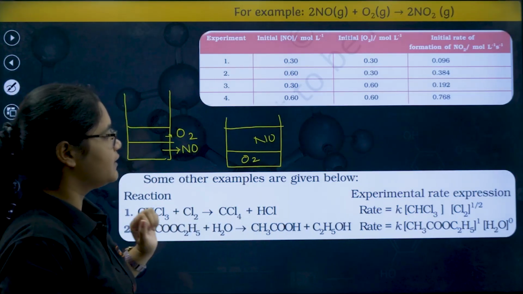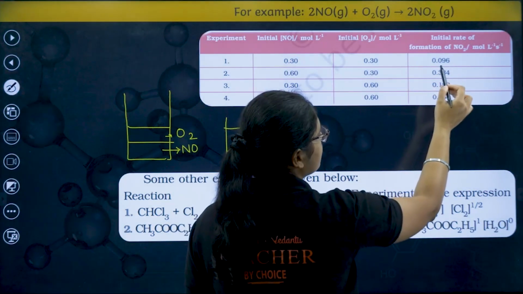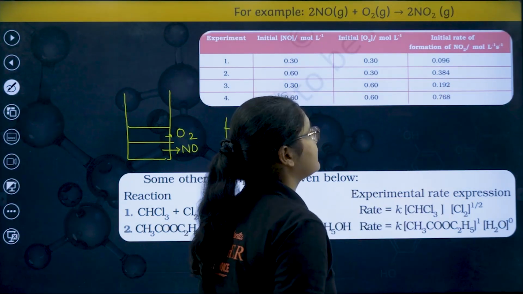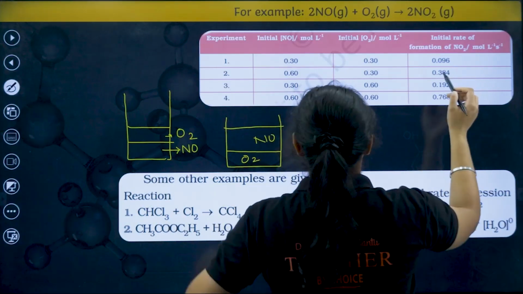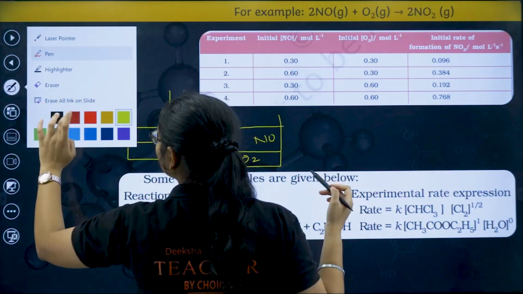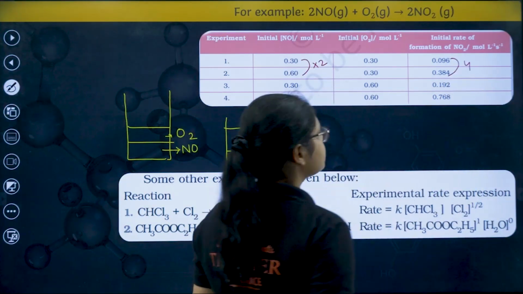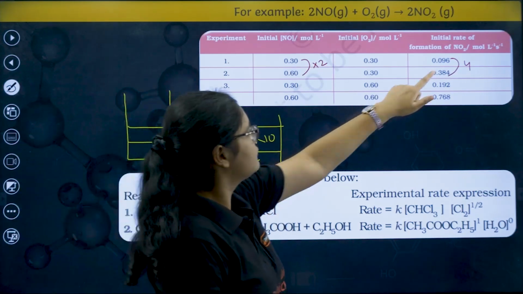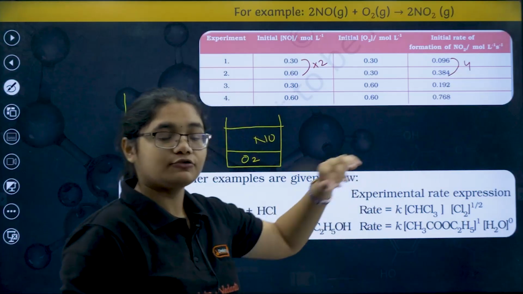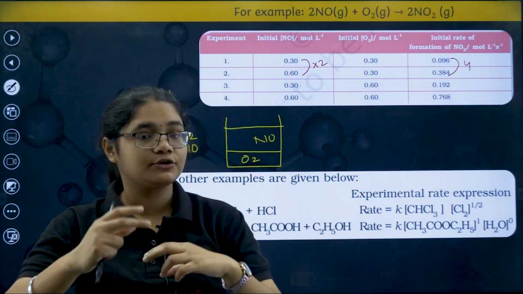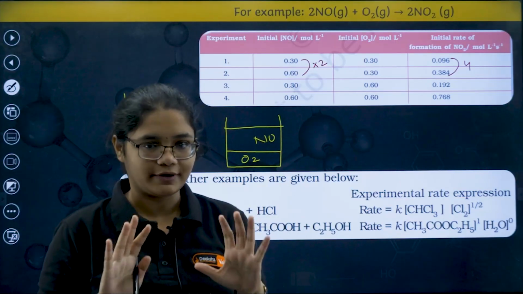So what do I observe? What is the change in the rate? From 0.096 it became almost 0.384. So how many times has it increased? If I am doubling this one here, the rate has become 4 times. You can see the rate has become 4 times, right. So whenever I double the concentration of NO, the rate becomes 4 times.